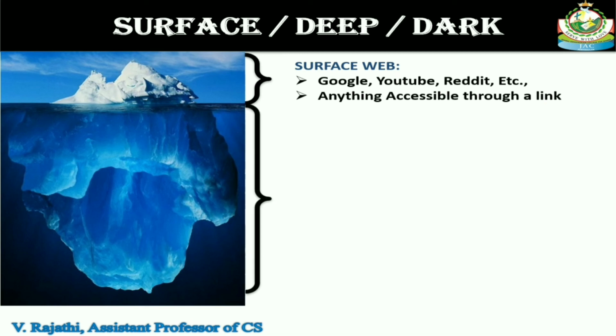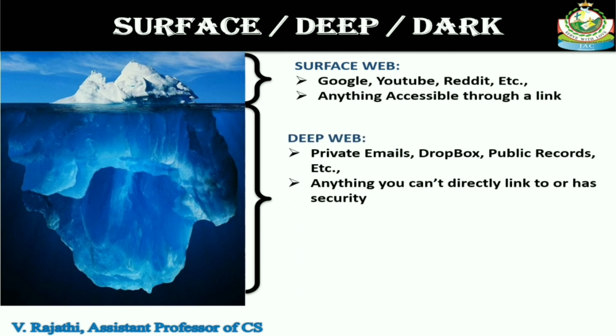Below that, the deep web is the part of the internet that contains things that are private, like your private emails, your Dropbox and Facebook messages. Anything that has security or needs certain authentication to access is considered part of the deep web, because not everything is public.